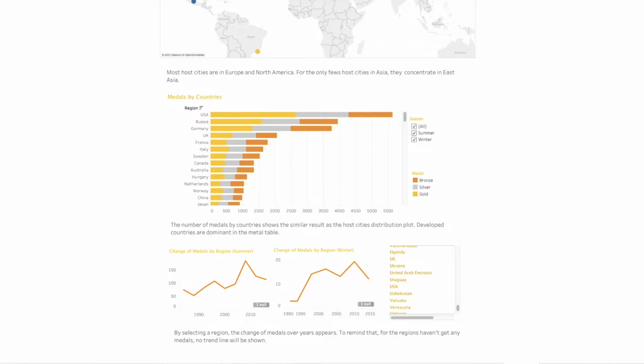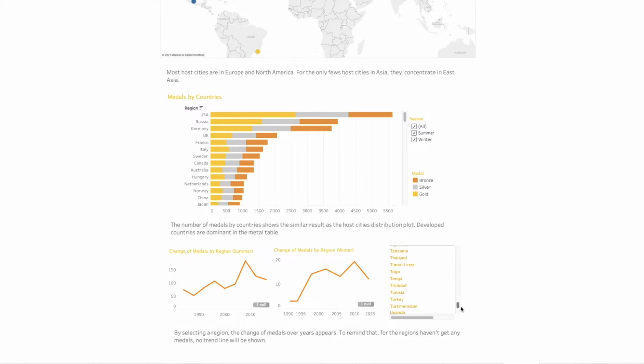The final picture of dashboard one is about the change of medals by regions. Here we have selected China. When we select by regions, the change of medals over the years appears; for regions that haven't won any medals, no trend line will be shown.